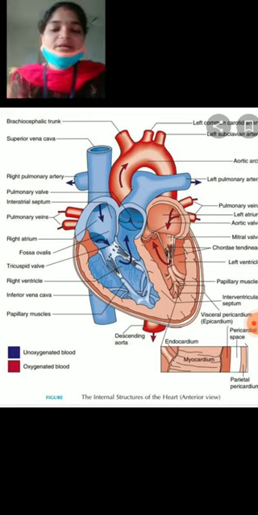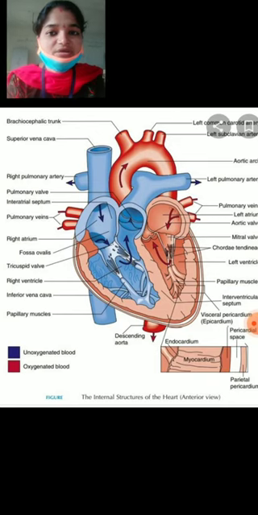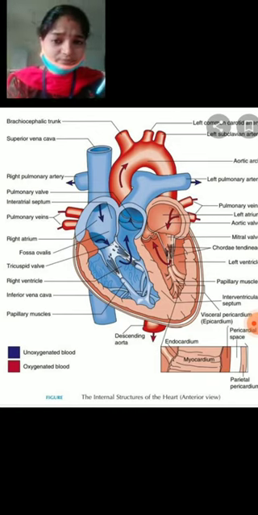When compared to the auricles, the walls are thick and the size is large. The left ventricle is larger than the right ventricle. In auricles, the right auricle is larger than the left auricle, but here the left ventricle is larger than the right ventricle. Both are separated by an interventricular septum.